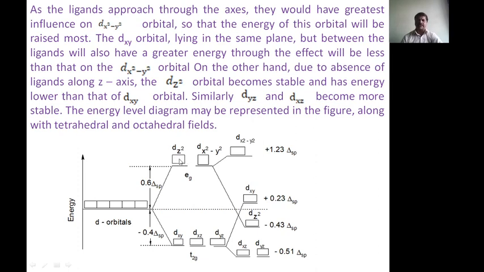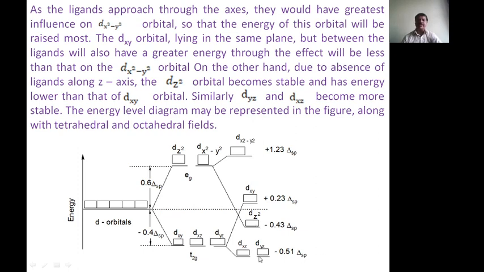There the repulsion will be a minimum between the ligand electrons and the axial ligands present along the dz orbital. Therefore, they are more stable and come down.